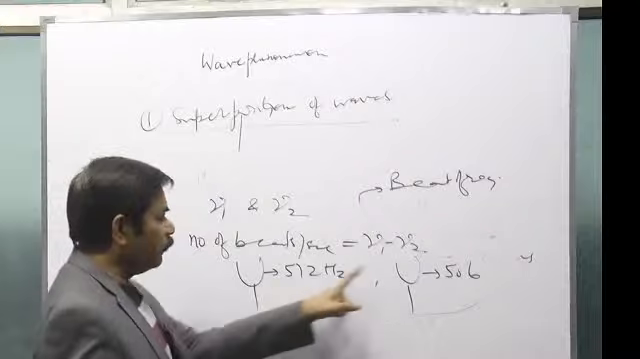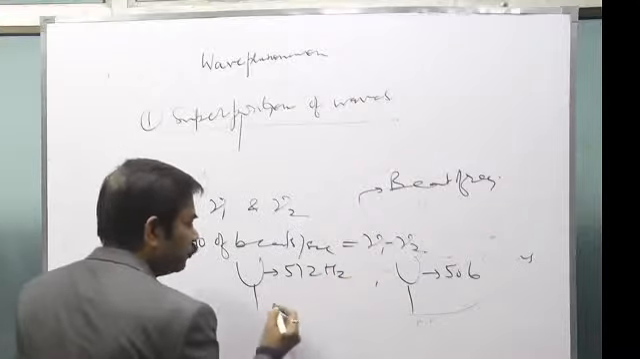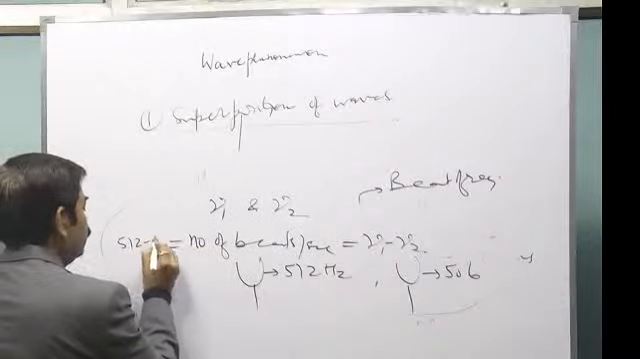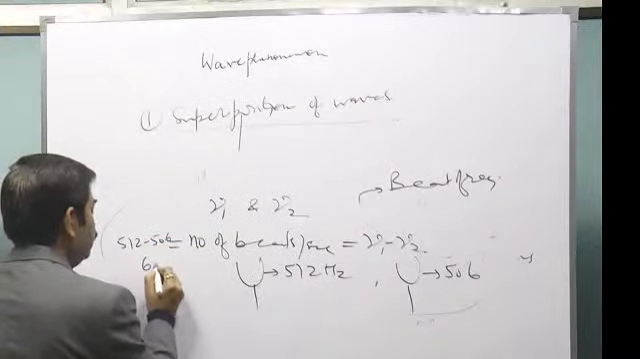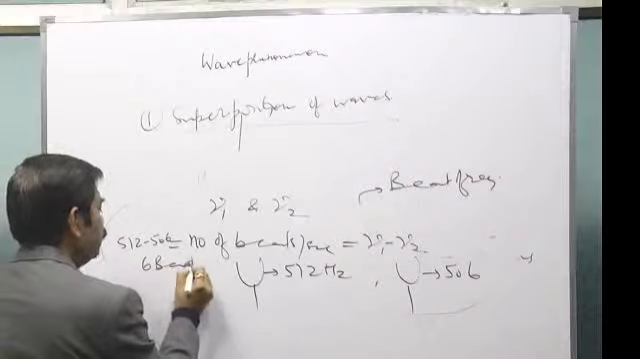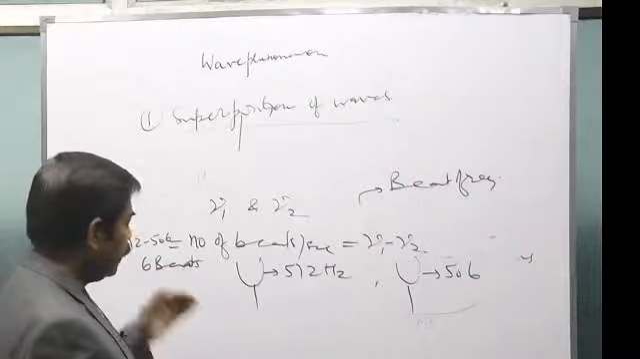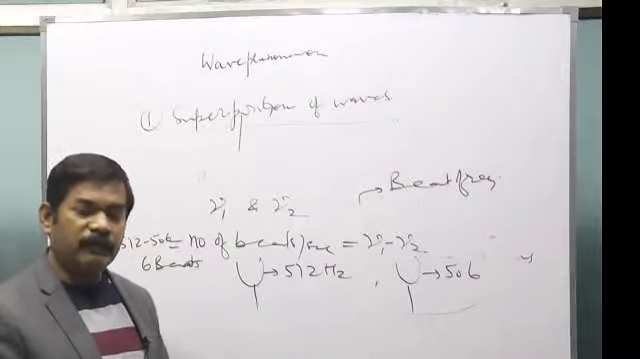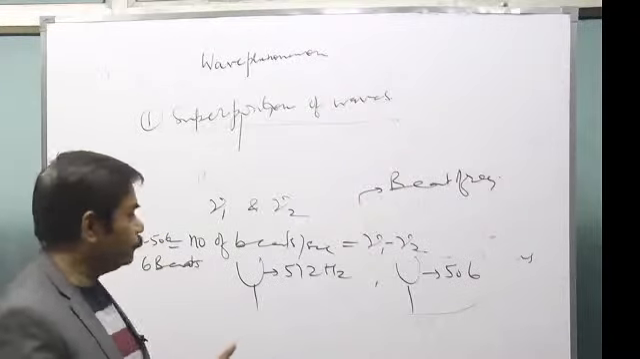The frequencies are very close to each other, so the number of beats per second will be equal to what? 512 minus 506, that is 6 beats per second. So that means the intensity of sound will decrease 6 times and increase 6 times in 1 second.